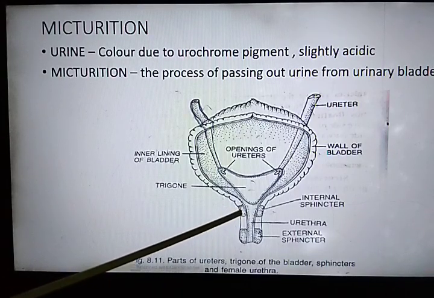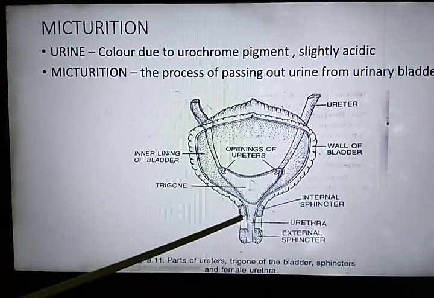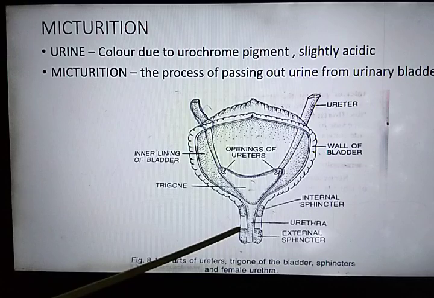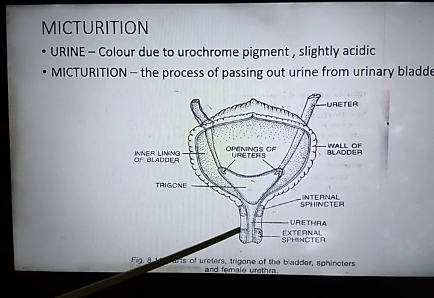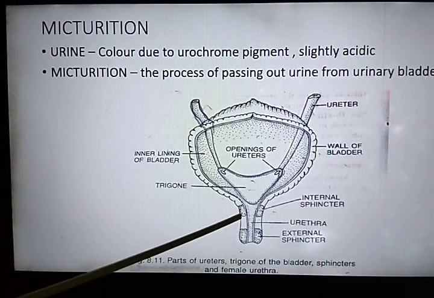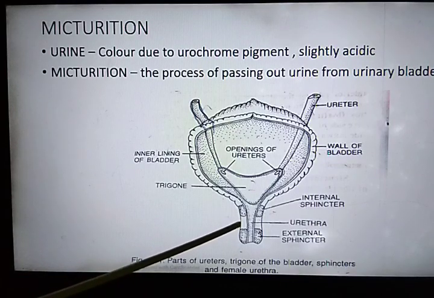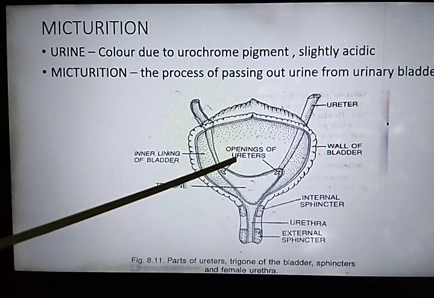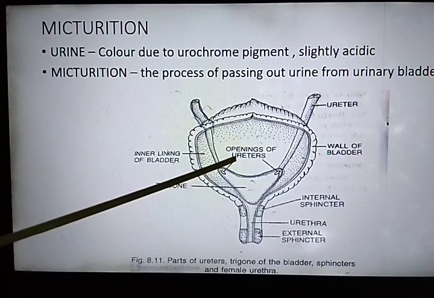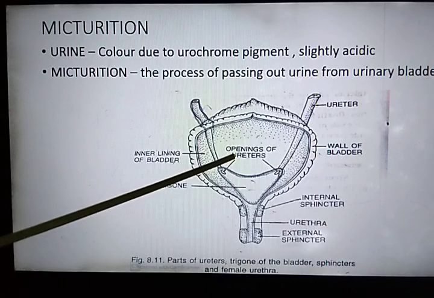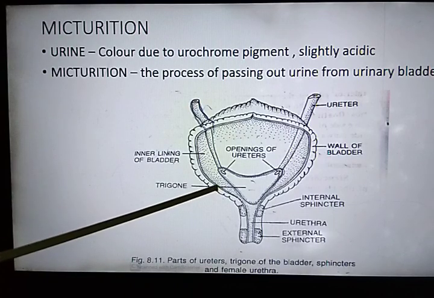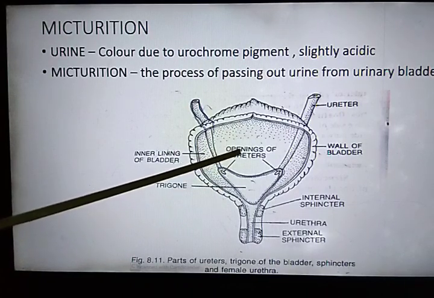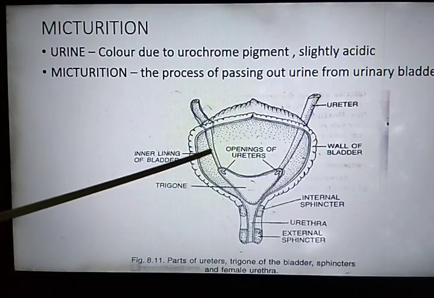So these sphincters, external as well as internal, remain contracted to keep the bladder closed. Both sphincters must relax to let the urine pass out from the bladder. This urinary bladder can store up to 700 to 800 ml of urine, but the urge to discharge the stored urine starts a little early, when it becomes a little more than half full.